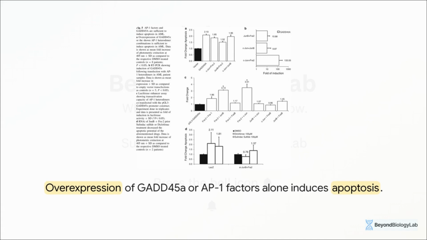Furthermore, the upstream components were tested using molecular genetics. Transient overexpression of GADD45-alpha or specific AP1 heterodimers, like c-Jun paired with Fra2, was sufficient to trigger apoptosis all on its own, without any drugs present at all. Conversely, when RNA interference was used to knock down Jun-B and Fra2, it effectively rescued the leukemic cells from NSAID-induced death. This bidirectional validation neatly isolates the exact molecular circuitry responsible for the phenomenon.